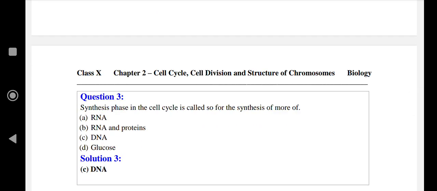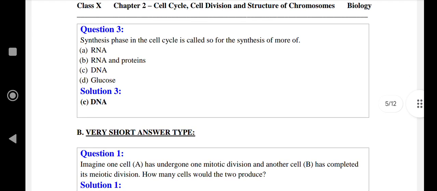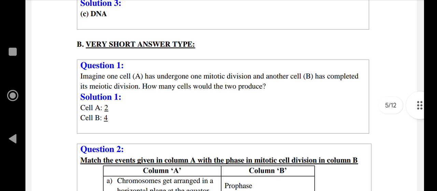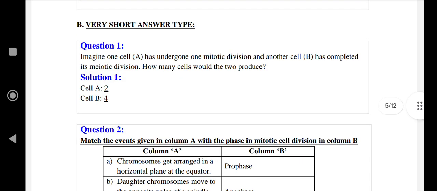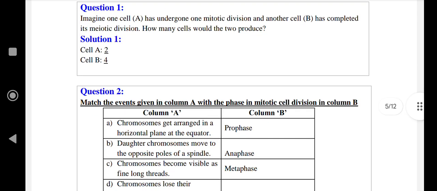Synthesis phase in the cell cycle is called so for the synthesis of more DNA. Answer is DNA. Very short answer type question. Imagine one cell A has undergone one mitotic division and another cell B has completed its meiotic division. How many cells would the two produce? Cell A produces 2 and cell B produces 4.